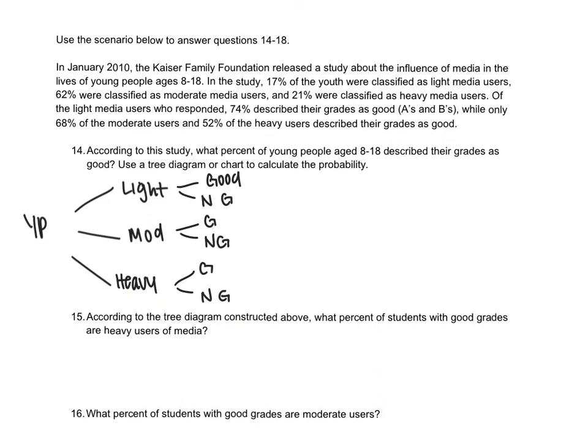So when we first label our probabilities, we have 0.17 that were light, 0.72 that were moderate, and 0.21 that were heavy. So remember, each branch off of the tree has to add to 100%.